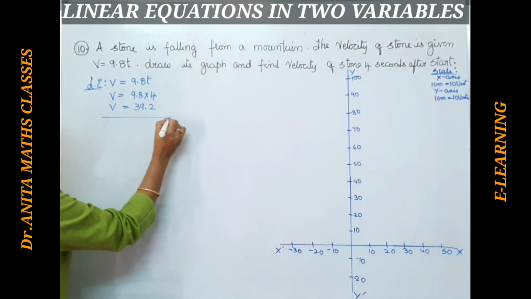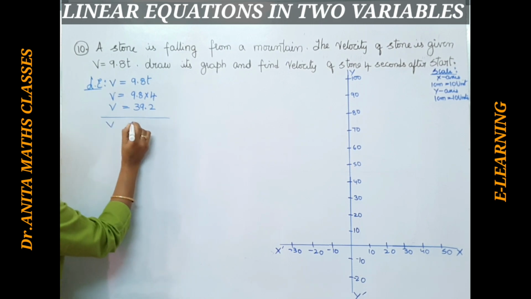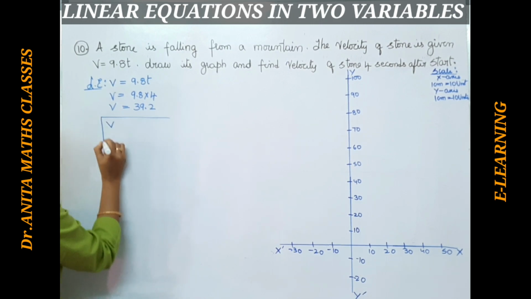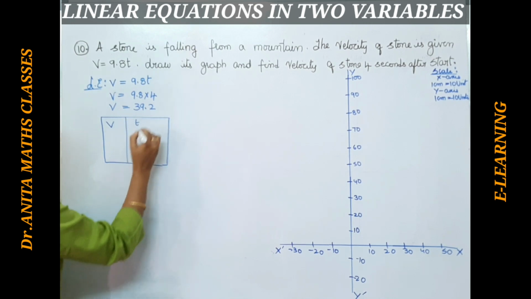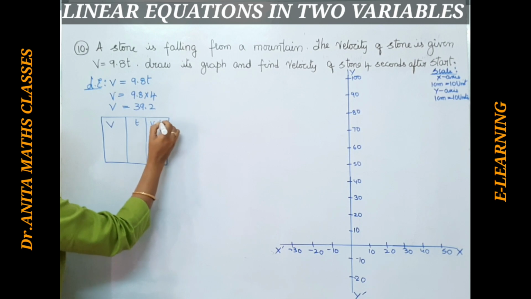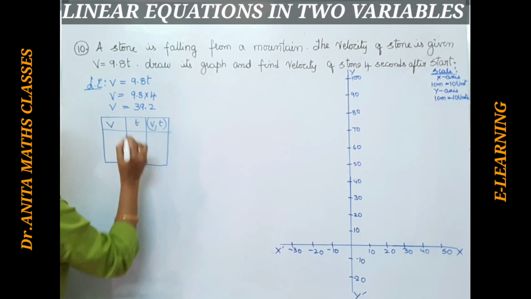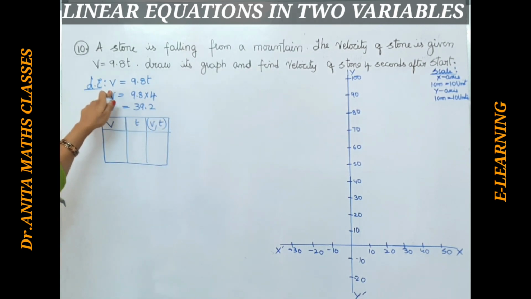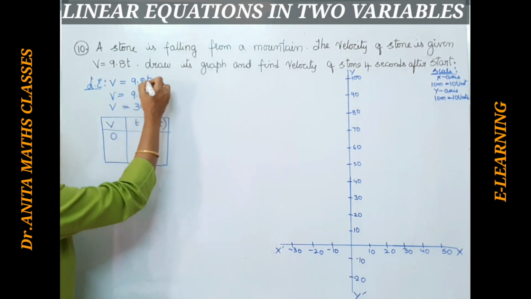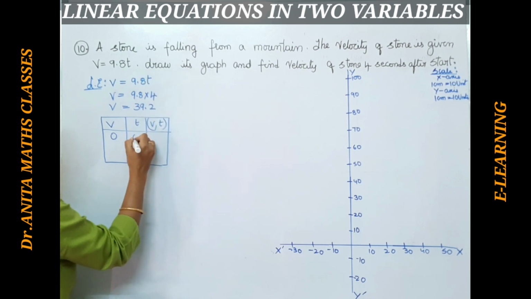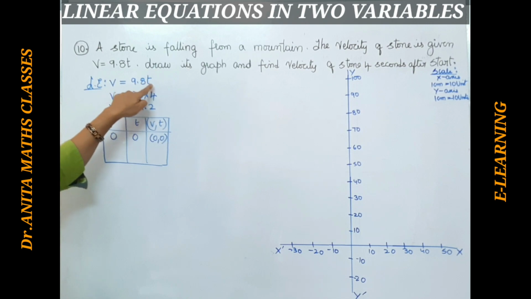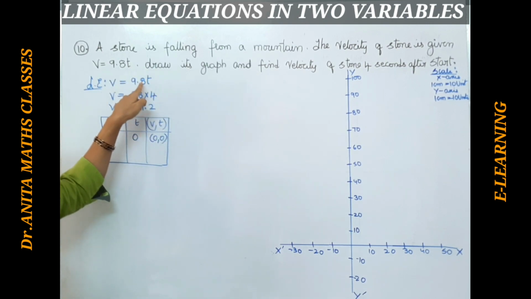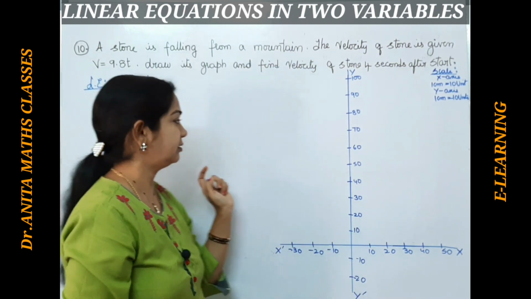Right. To plot the graph, let us draw this v, velocity, and time, so v comma t. Here let me take velocity as 0. If you substitute 0 here, t also becomes 0. So 0 comma 0, because this is v is equal to 9.8 t, in the form of y is equal to mx. It will surely pass through the origin.